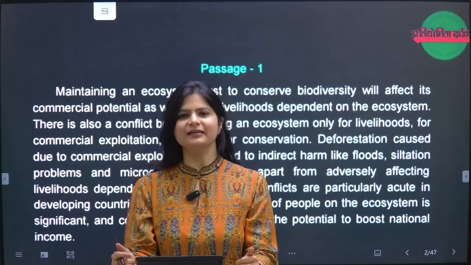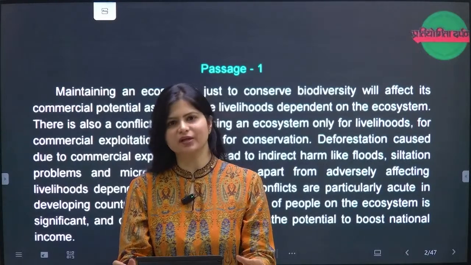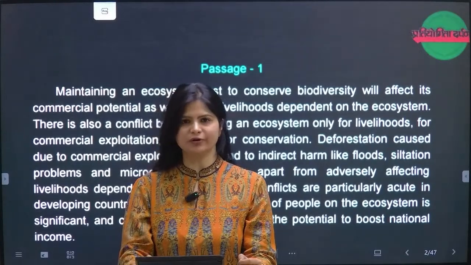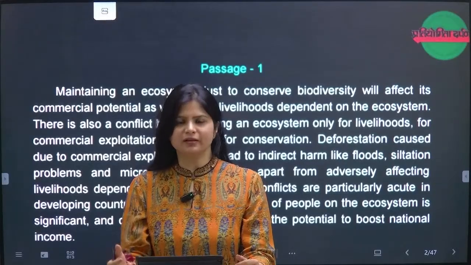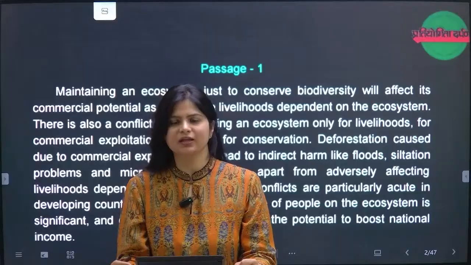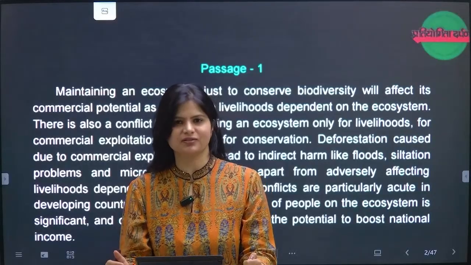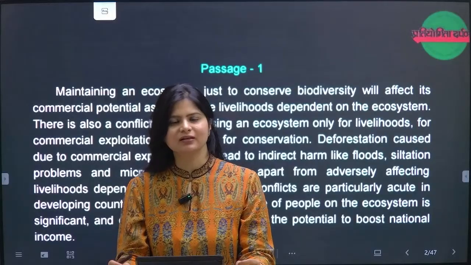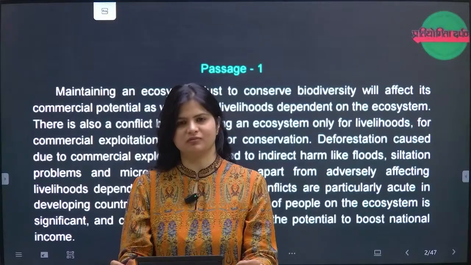When I analyzed the CSAT paper, what I found is that reading comprehensions were moderate to tough this year. Even if it looks easy initially, when we look at the options of all the questions, they were a little tricky. More than one option looked very lucrative.